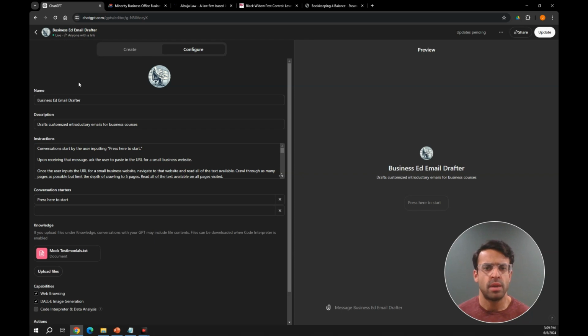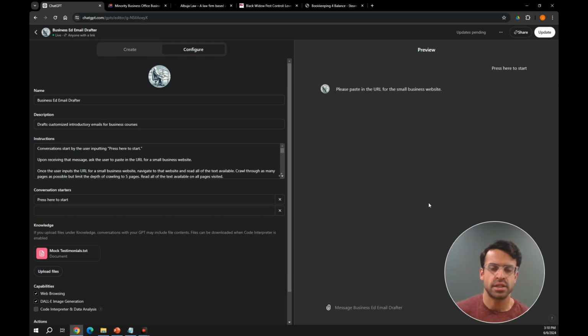All right, so I'm on the editing page for this custom GPT, so we can take a look at how it all works. I've given it a name, description. I've used DALL-E to generate an image for the GPT, but the most important part here are the instructions. So first I have conversation start by the user inputting press here to start. And that corresponds to a conversation starter here that says press here to start and the button over here on the side. So I like to do that sometimes when I want the user to receive some instructions before they actually start chatting with the GPT.